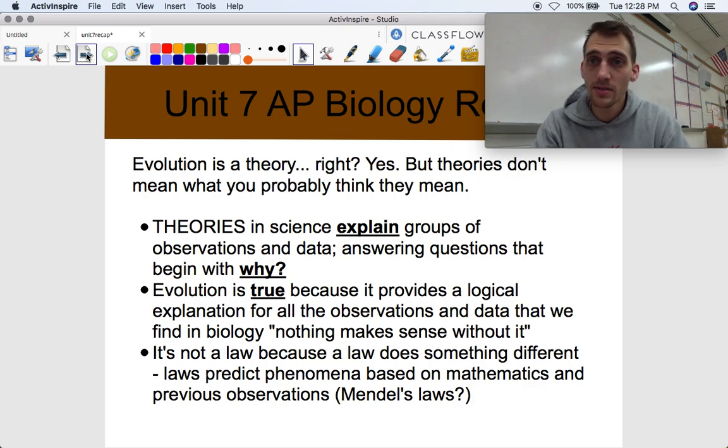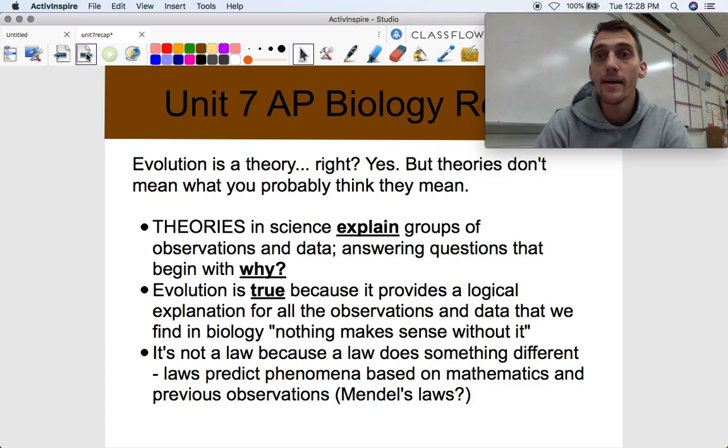That's what Theodosius Dobzhansky said, right? And the counter argument that somebody would make is, oh, well, evolution is a theory. It's not proven. First of all, we don't like to see the word prove in science, because that's not what science is about. Two, laws are not the same as theories, right? Evolution is not a law because it's doing a different job than what a law does. A law predicts phenomena based on mathematics and previous observations, right?